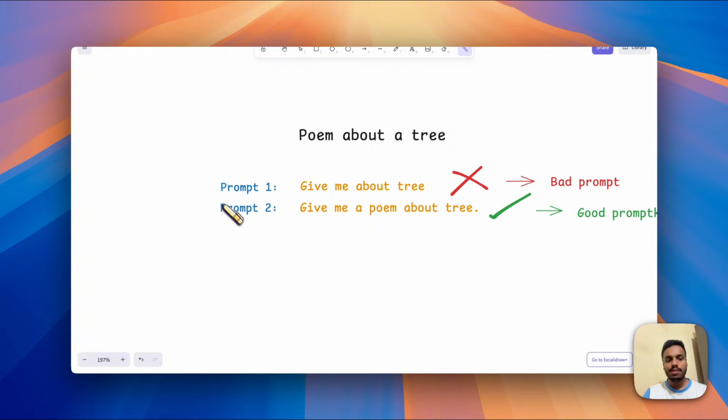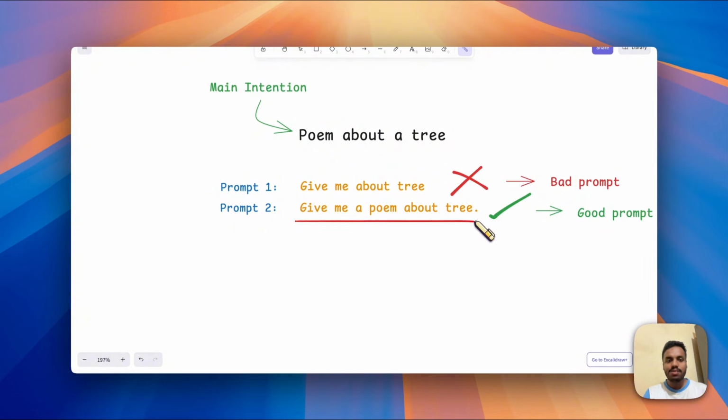To notice, the response of both the prompts were related to tree. When we gave this prompt to ChatGPT, we got the poem because we used poem keyword. When we used the other prompt, we did not get the poem because we missed using poem keyword. So, the lesson is simple. To get the desired output, we should give the correct prompt.